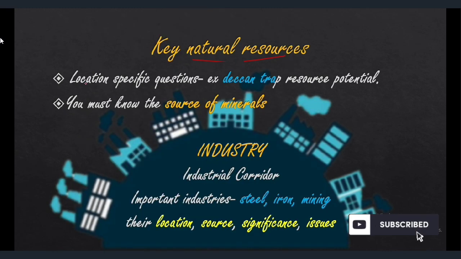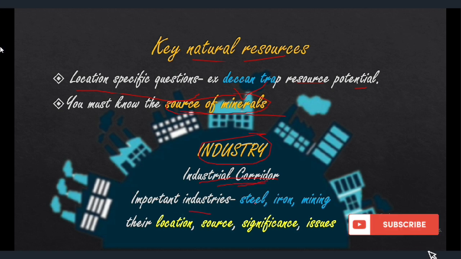Then comes natural resources. From this portion, location-specific questions are coming. For example, a question came on the Deccan Trap and its resource potential. Then you must know the source of minerals, because questions do come from this portion, like location-specific questions and source of minerals. And then if we talk about industry, industrial corridor remains an important topic for some years.